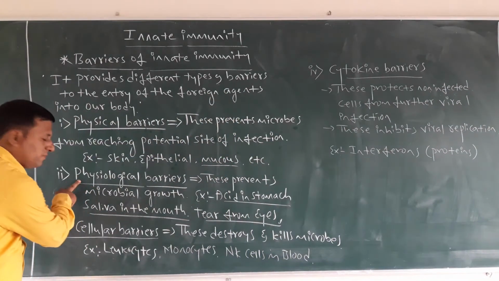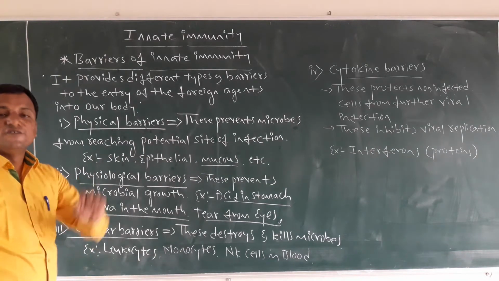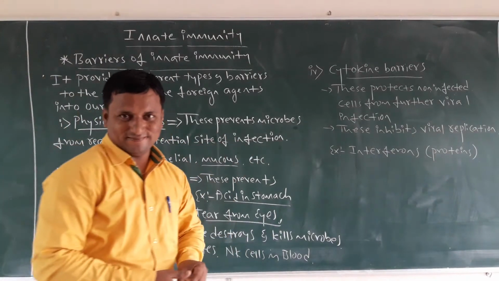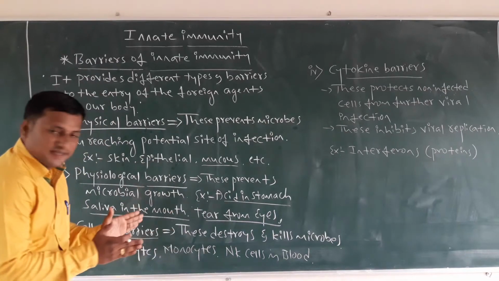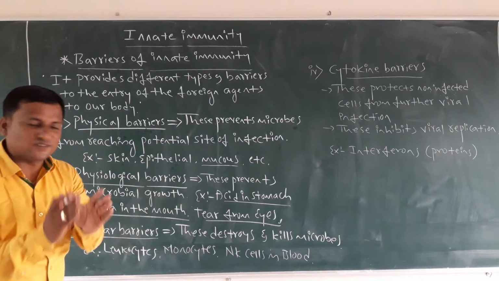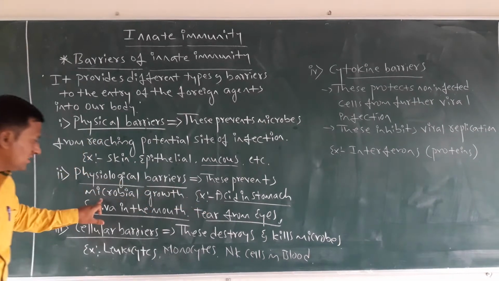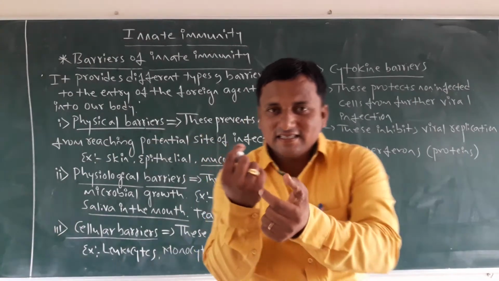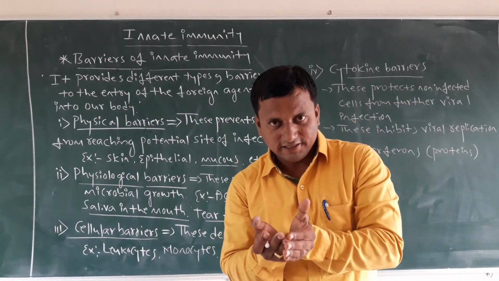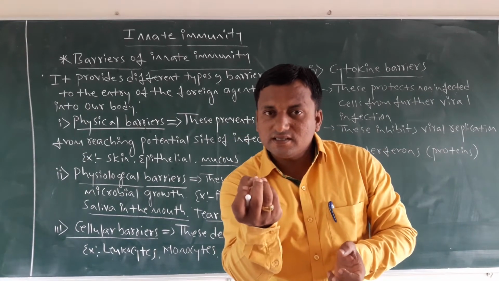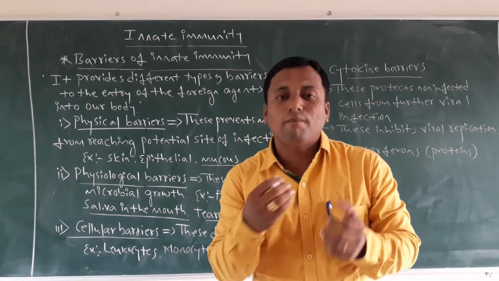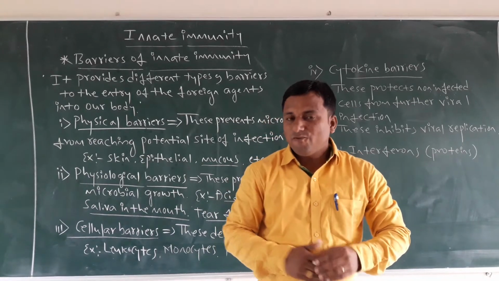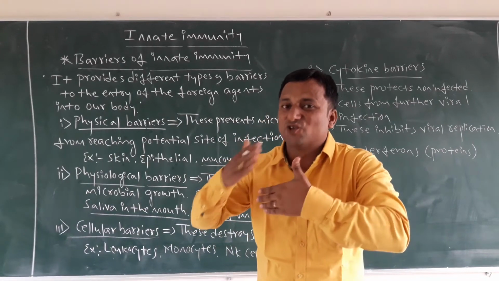Then come to the second barrier, physiological barriers. What are those? What is their function? These prevent microbial growth. Dear students, entry of microbes is different. When a microbe enters our body, which one acts as a second soldier?